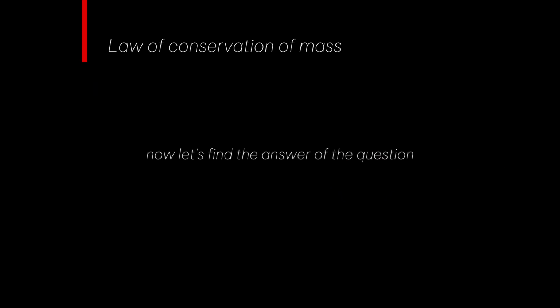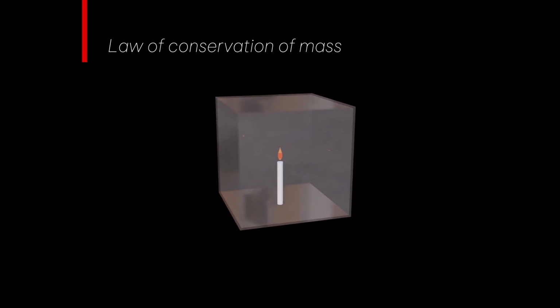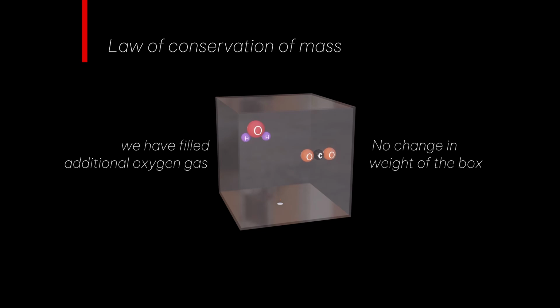Now if we look at the question asked at the beginning of the video, then a lot of gases are released even while burning of a candle. And when the candle is lit in a closed box, then all those gases will be present inside that box. And there will be no change in the weight of the box. Its weight will remain same as before. If you are thinking that the candle will be extinguished due to lack of oxygen, then let me tell you that we have put extra oxygen in that box so the candle does not extinguish.